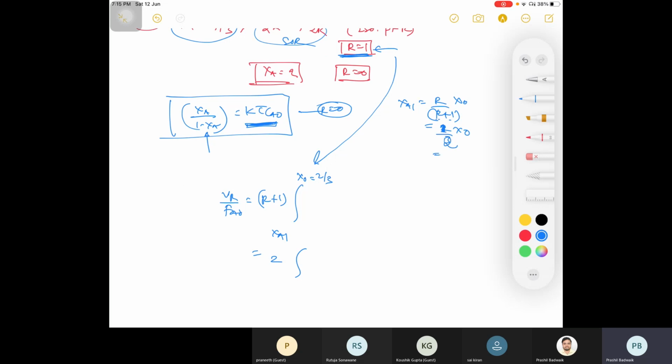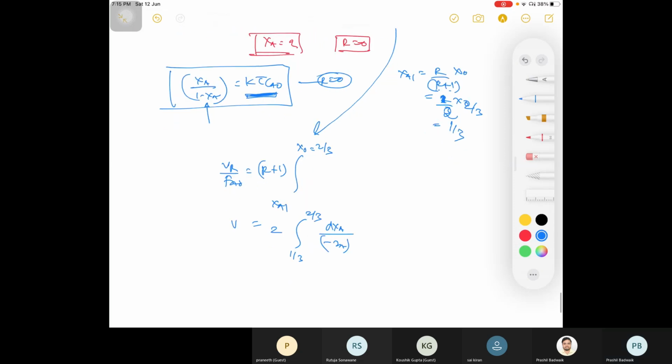So 1/2 into 2/3, so it is 1/3. So here you have 1/3 to 2/3, dXA divided by minus Ra, and that is your VR divided by Fa naught.